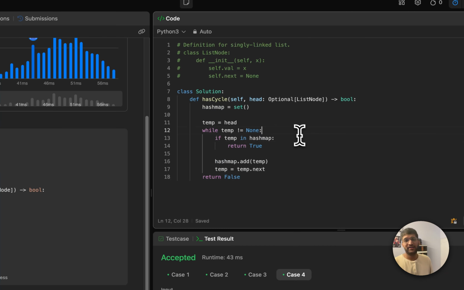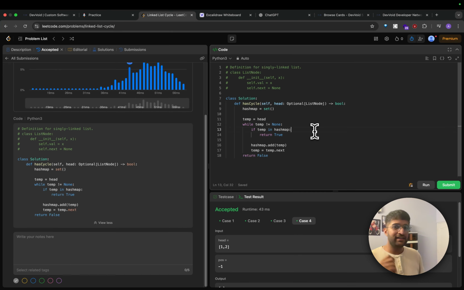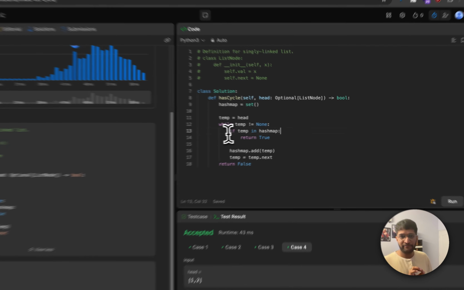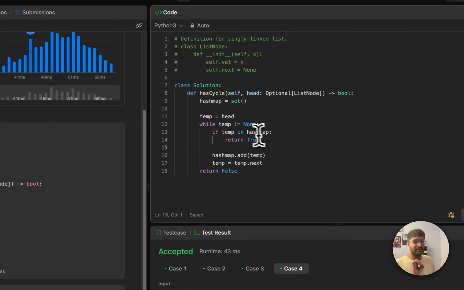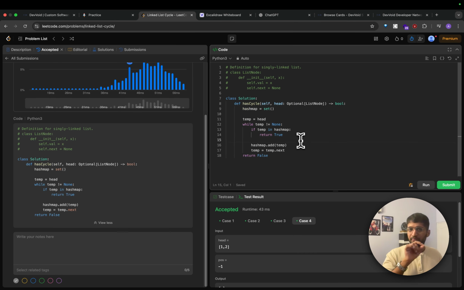But anyways, I might have used the wrong wording there, but that's fine. The point here is that we can use it to check a lot of things, right? At any point, what do we check? Whether the address exists in this storage or not. If temp, which is the address, is present in this hash map, that is our storage of addresses, return true. That means what? If the address is already present, then we're going back to something that we already visited. If that's the case, that's a cycle.